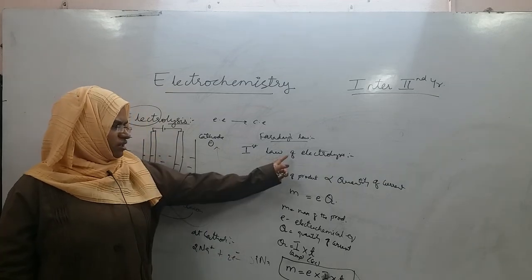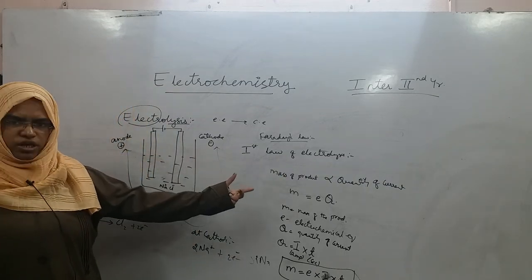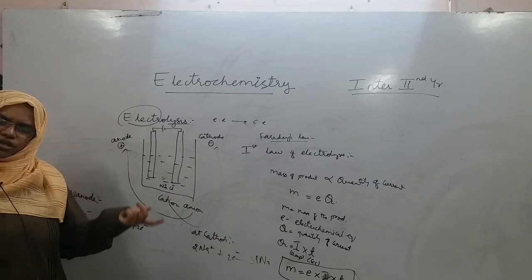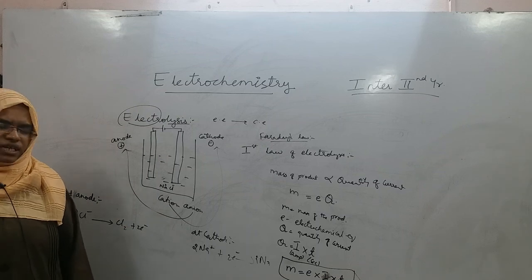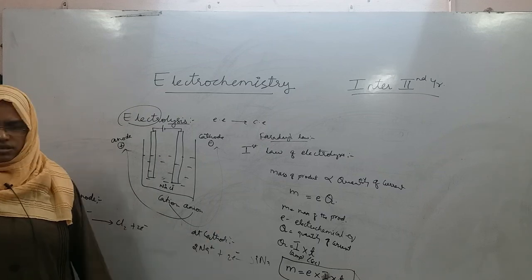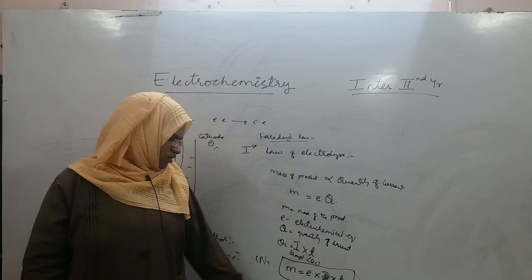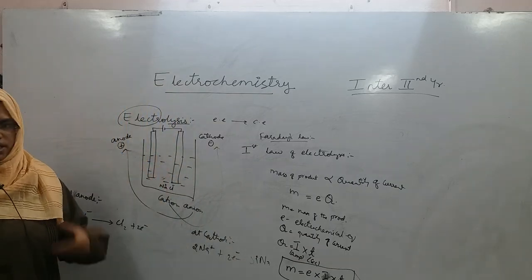To measure that, Faraday gave first law of electrolysis, which says mass of the product is proportional to current. How much current you are giving, that much product you will get. If the current is say 10 amperes for 10 seconds, its mass is equal to the same, by having a constant called the electrochemical equivalent. Okay, please copy this down. Let us go to the next topic.